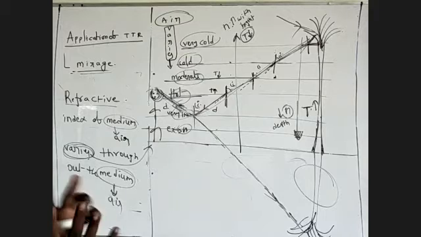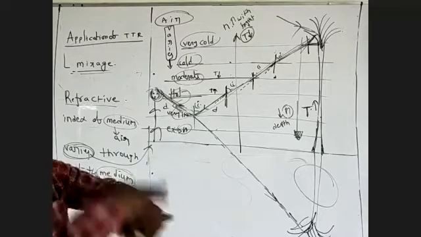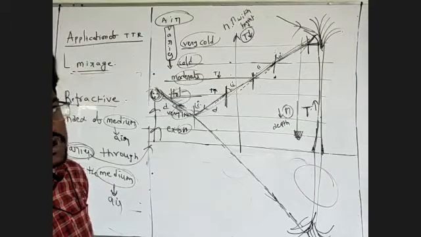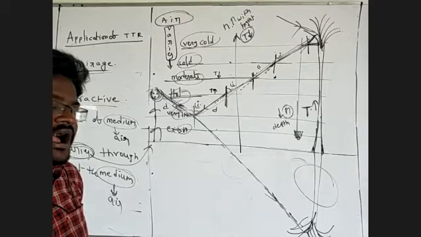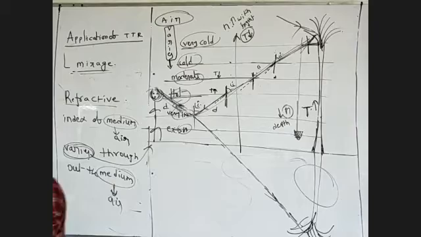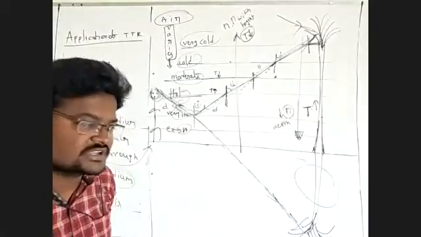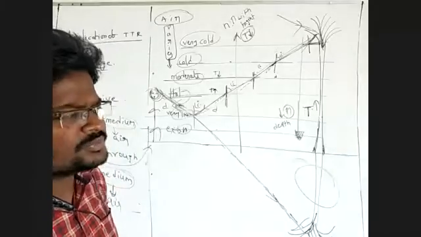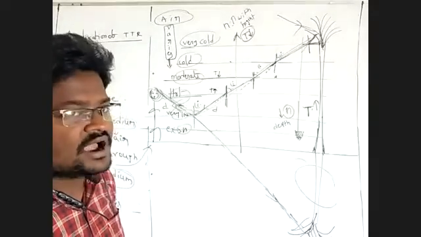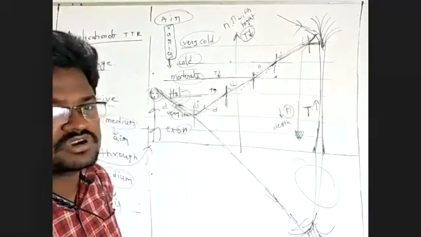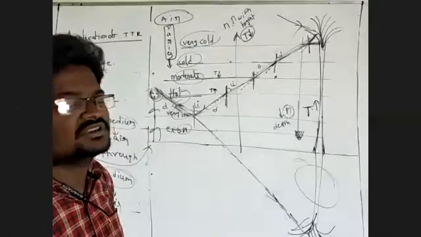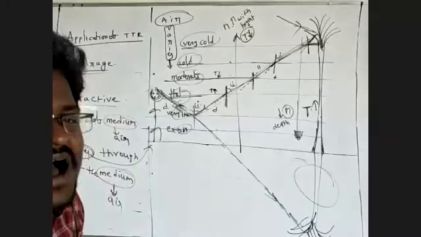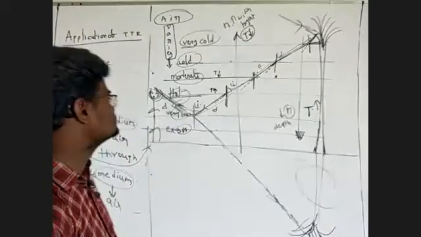Suppose, for example, we are in a bus moving along a straight road and we are looking at a long distance. We find some water on the road, and plants on the roadside. Inside the water we find inverted trees. Suppose the bus reaches that point and we cannot find any water on the road or inverted trees. This is optical illusion. The reason is this.